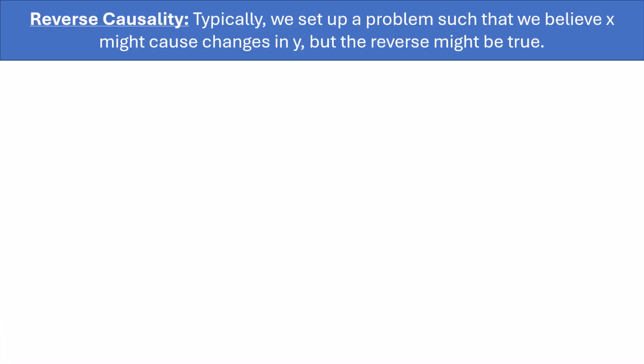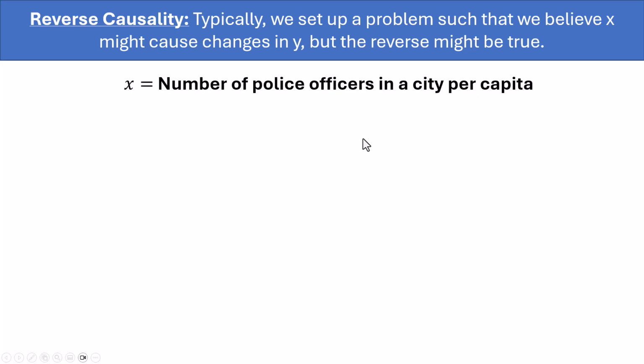Now, in many cases, you could also have what is called reverse causality. In many cases, we might set up a problem in such a way that we think that our independent or explanatory variable is causing our response variable, or our y variable, but the reverse could also be true. Here's an interesting example of when that could be the case.